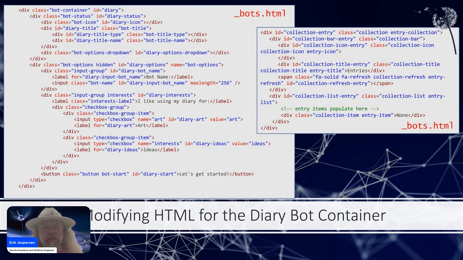This has all been settled math for the other bots, and there are no unique classes that come into play, so we haven't had to mess with it. We add the name option, and then this is just a display of a couple, but we also have the options for, what do I like to journal about? So this itself is right now hard-coded, of course.